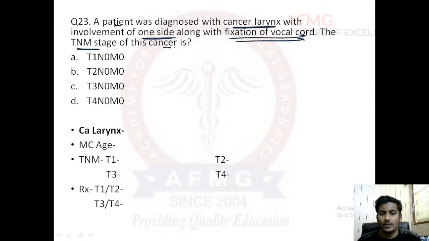Now if we talk about cancer larynx, guys, it can involve either the supraglottis, the glottis, or the subglottis. I hope you know glottis means the vocal cords. The area above the glottis is known as supraglottis, below is known as subglottis.